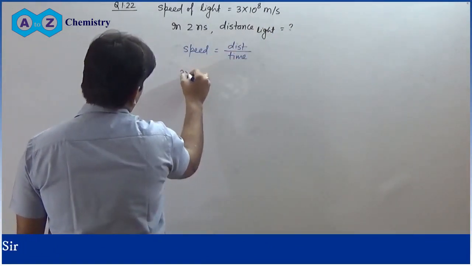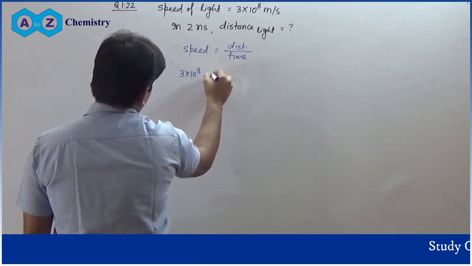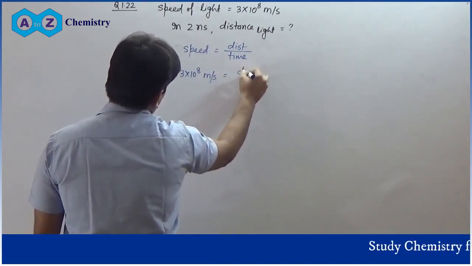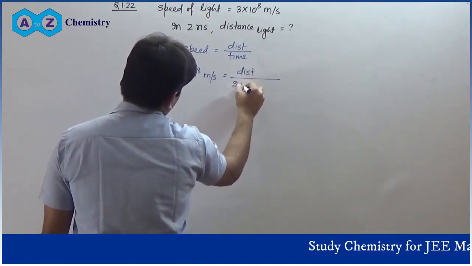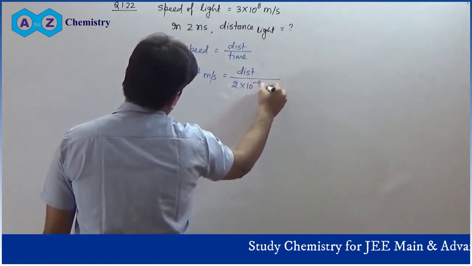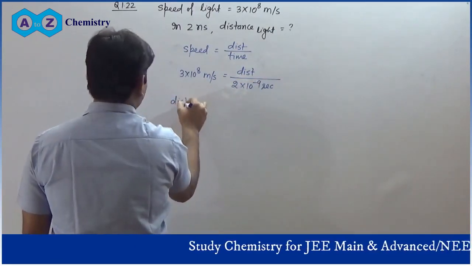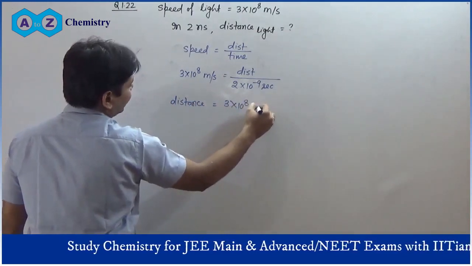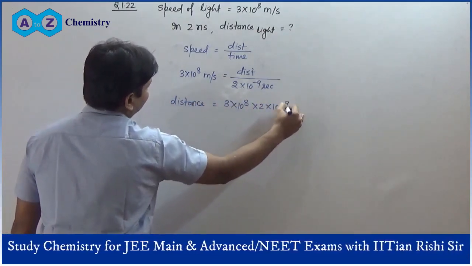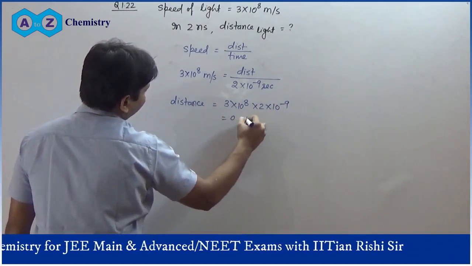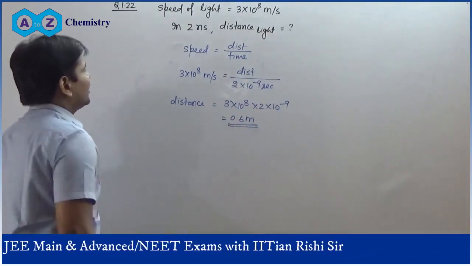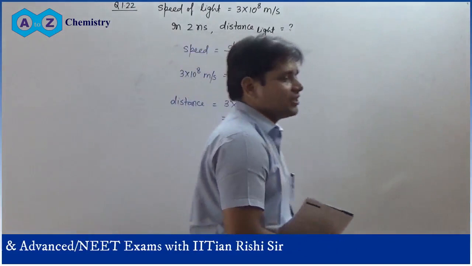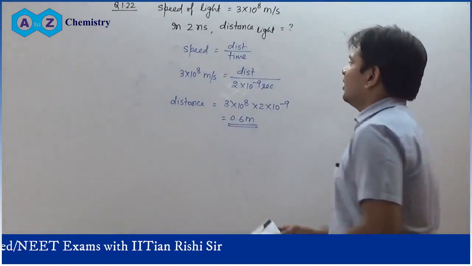Here we have 3 × 10⁸ meter per second, and time 2 nanosecond, which is 2 × 10⁻⁹ second. So the distance traveled by light will be equal to 3 × 10⁸ into 2 × 10⁻⁹. That will be equal to 0.6 meter. This is the distance traveled by light.